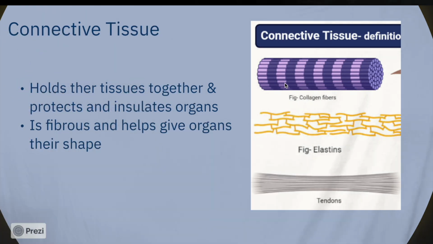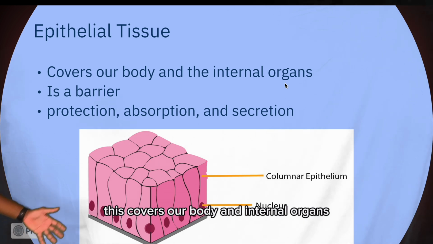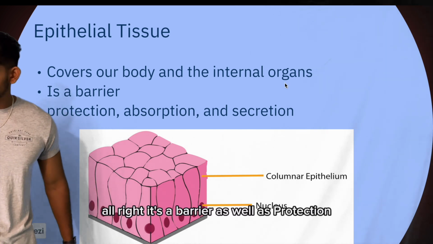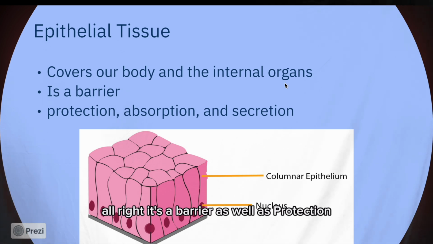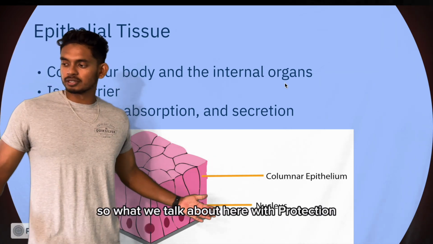All right, moving on to epithelial. Okay, this covers our body and internal organs. All right, it's a barrier as well as protection, absorption, and secretion. Okay, so what are we talking about here with protection?